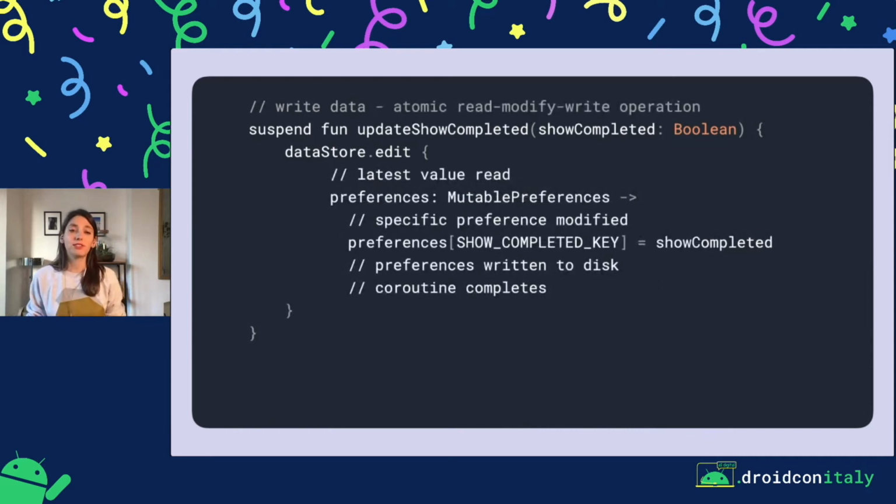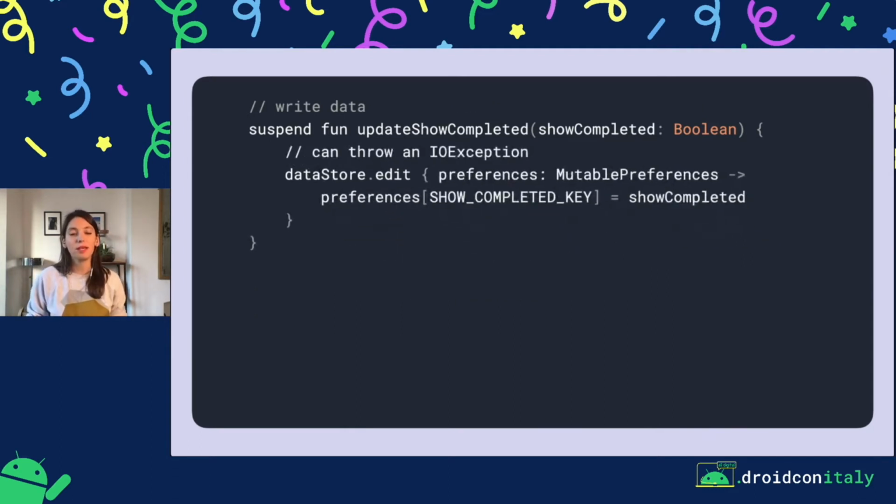What's interesting about this datastore edit is that this is an atomic read, modify, write operation. Once we enter the edit method, the latest value is read and set in the preferences. And then we can modify our specific preference. And then any other preferences that we have set won't be affected. And then afterwards, the preferences will be written on disk. And only once the data is written on disk, only then the coroutine completes. So this ensures that you have this atomic operation, that it guarantees consistency. Of course, DataStore edit can also throw an I/O exception if something happened while trying to write the data on file.